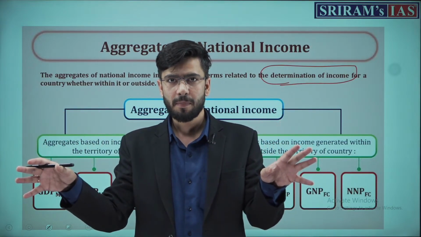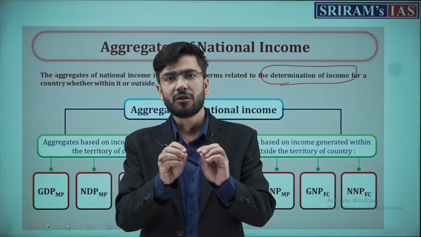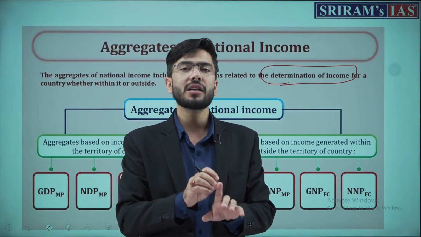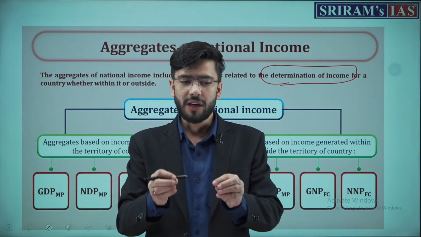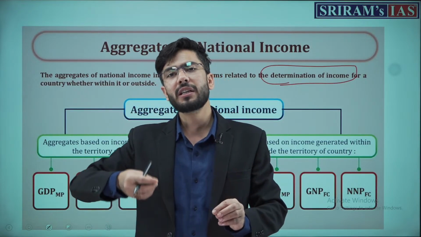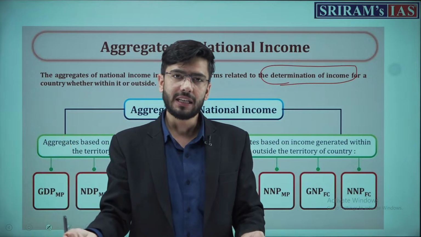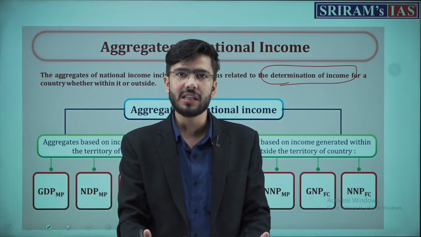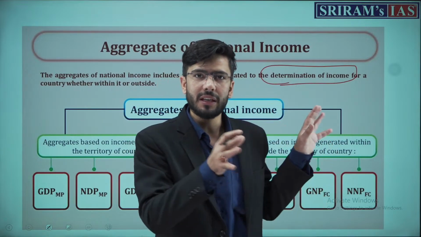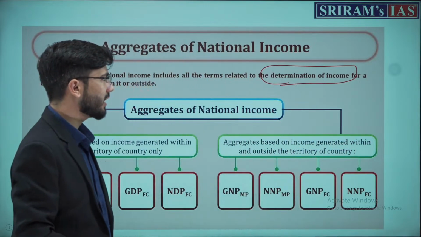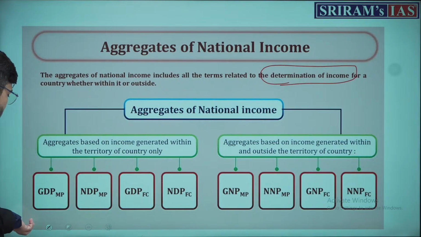Further, one more thing is there, that according to the recent estimates, there are differences among the three methods. The figures of the three methods do vary, but that does not mean that the three methods are wrong. But the point is that different parameters are used and different dates are used and different calculations are used in these three methods, which we will be going through in the upcoming slides. Now, let's begin with the national income aggregates.